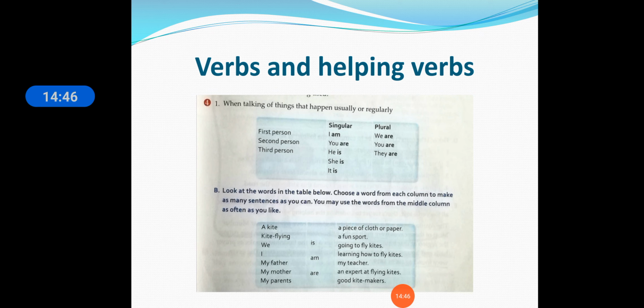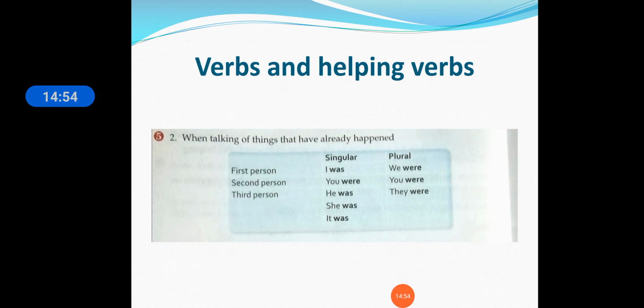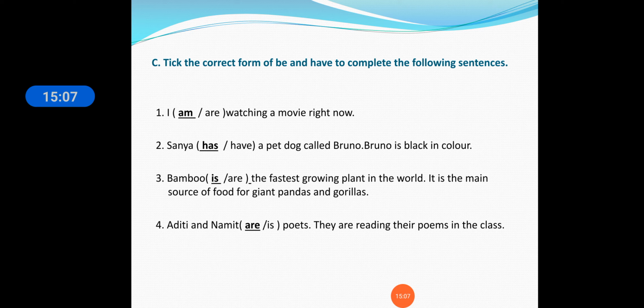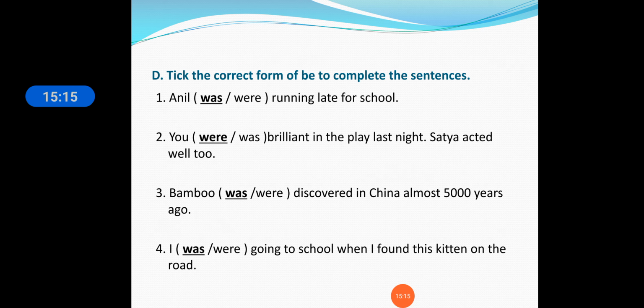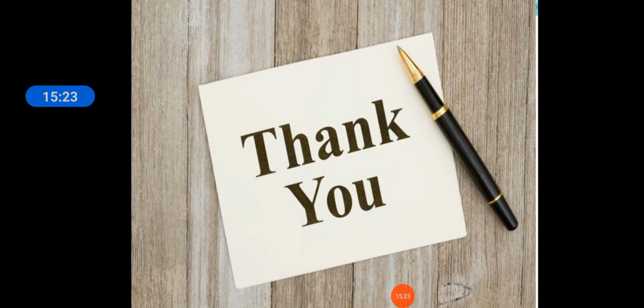We have seen the first person, second person, and third person in singular and plural form, and we have also created sentences in this chapter. We have also seen what to use when something is happening and we are talking about it in the singular and plural form. And we have also used the correct form of be and have verbs in sentences. And was and were we have used in this chapter. So this was our chapter on verbs. So that's for today.